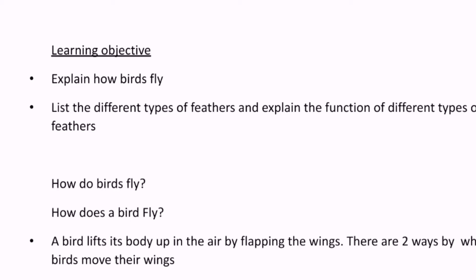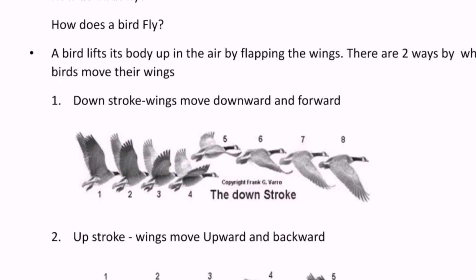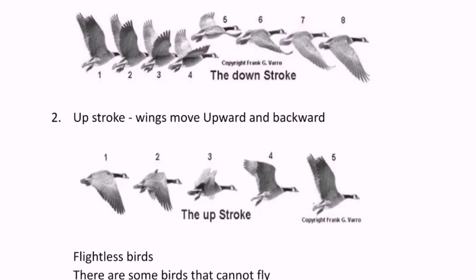A bird lifts its body up in the air by flapping the wings. There are two ways by which birds move their wings. First one, downstroke. Wings move downwards and forward. Second one, upstroke. Wings move upward and backward.